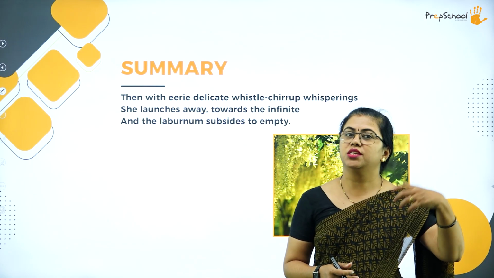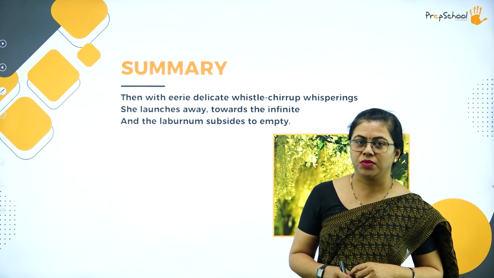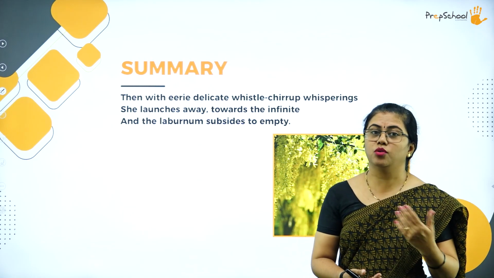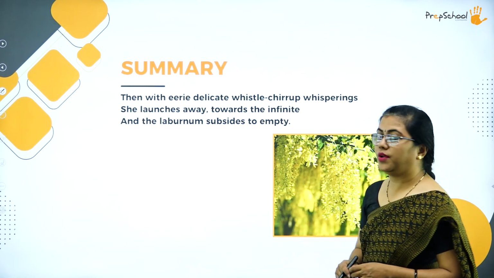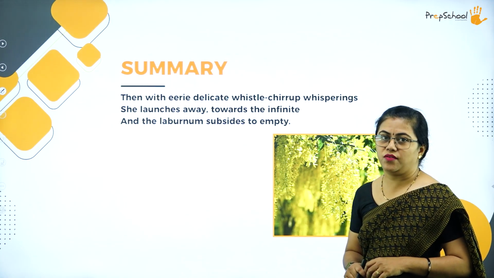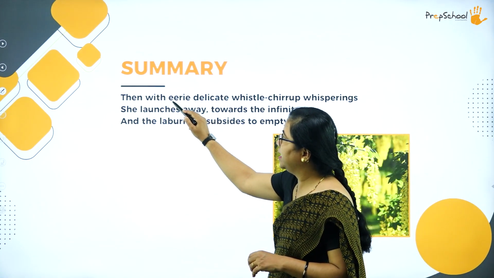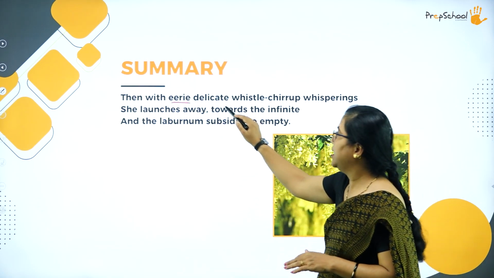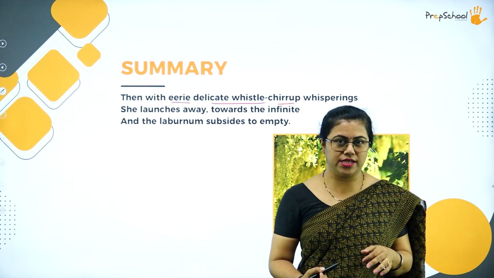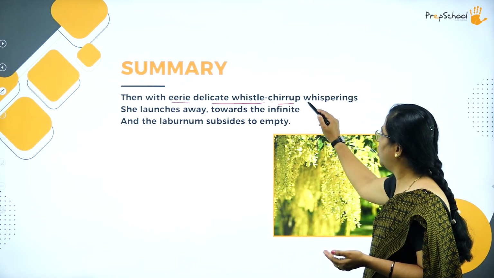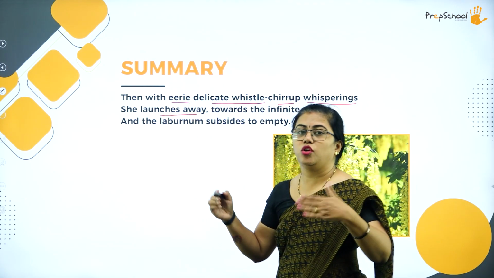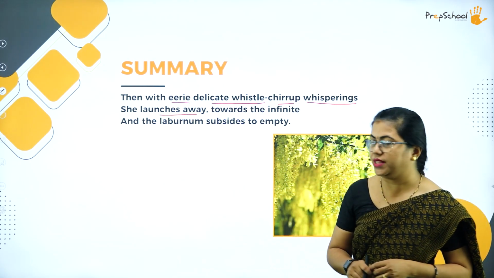Then what happens? She just goes out of the tree. Till she was there, there was a lot of movement in the tree. Now she is going out. Then with eerie, delicate whistle chirrup, she launches away. So again the silence is entering. With delicate whistle kind of chirrup, meaning very light whistling, she just goes off. So she whispers and she launches away, meaning she goes out of the tree.